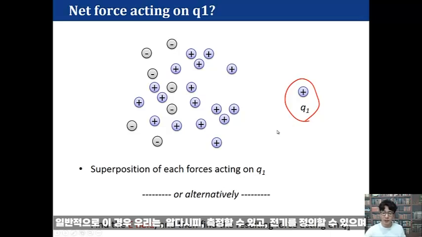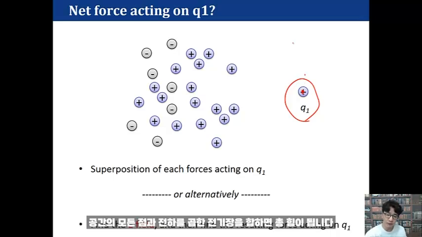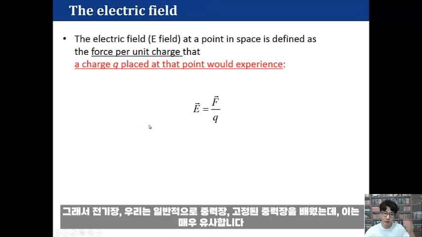Usually, in this case, instead of calculating the electric force every time, we define an electric field. We find the electric field at every point of space, and multiplying the electric field by the charge gives the total force. We learned the gravitational field in General Physics 1, which is very similar.